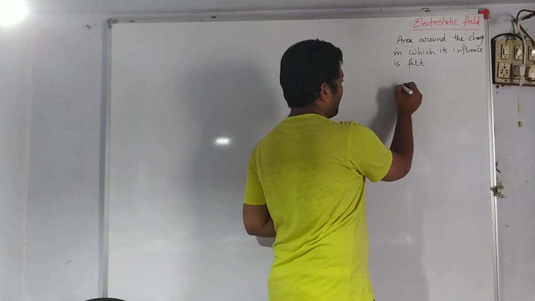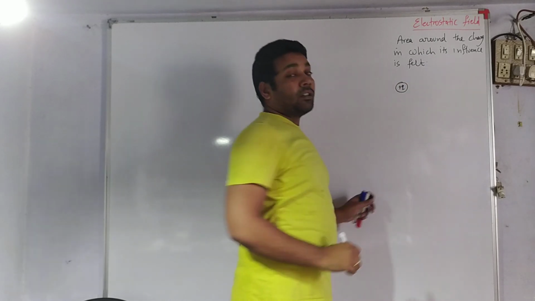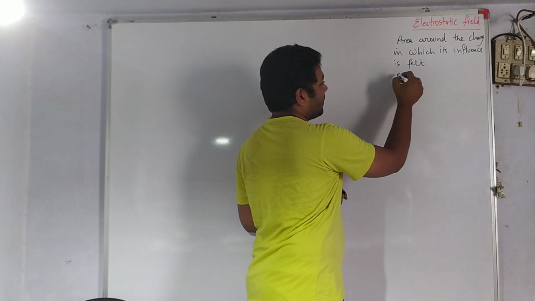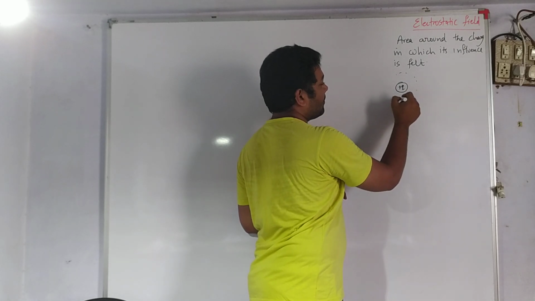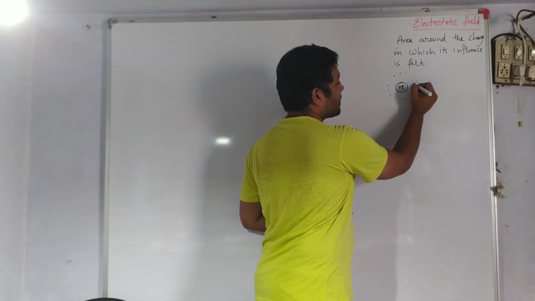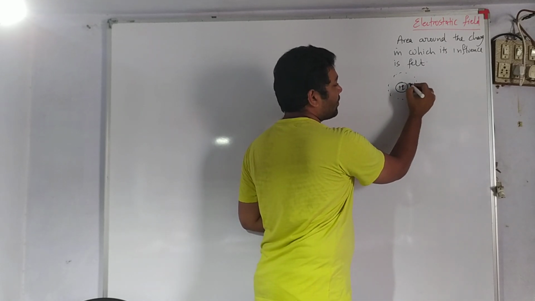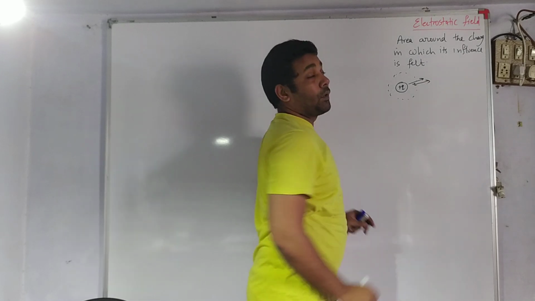Let's say a charge is kept here. Some charge is kept here, right? It will have its influence in the nearby area. What do we mean by influence? Influence means, let's say another positive charge comes here, because of the influence of this positive charge, the other positive charge will be repelled away.